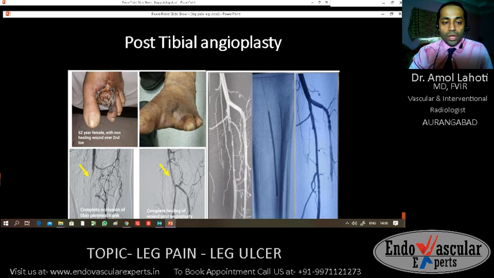This is another patient in whom there were gangrenous changes. The patient had already undergone amputation of one toe previously, but the vessel was not open. So the patient again got gangrenous changes. This time angiography was done, and angioplasty was done. Here we can see that this balloon is inflated in the leg vessel. The vessel which was completely blocked here, shown with the yellow arrow, is open post angioplasty, and because of angioplasty the vessel is open, blood flow is going down, so the wound is healed. The blackened or gangrenous part has to go away.